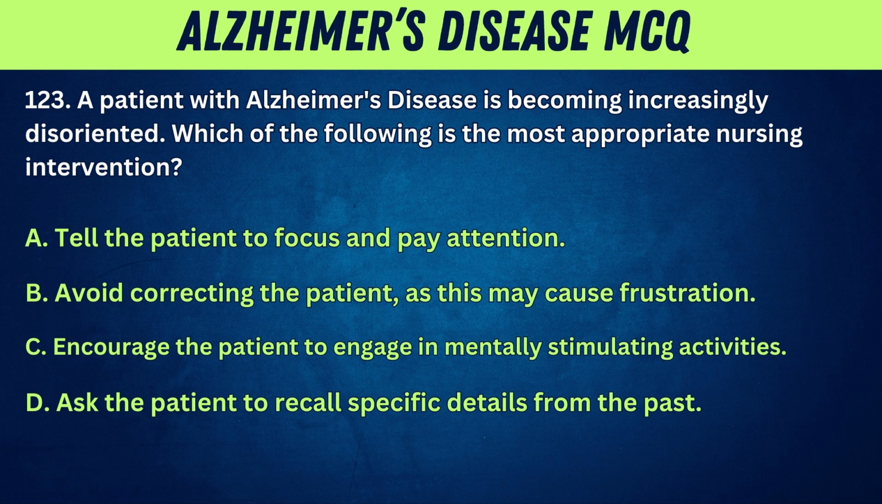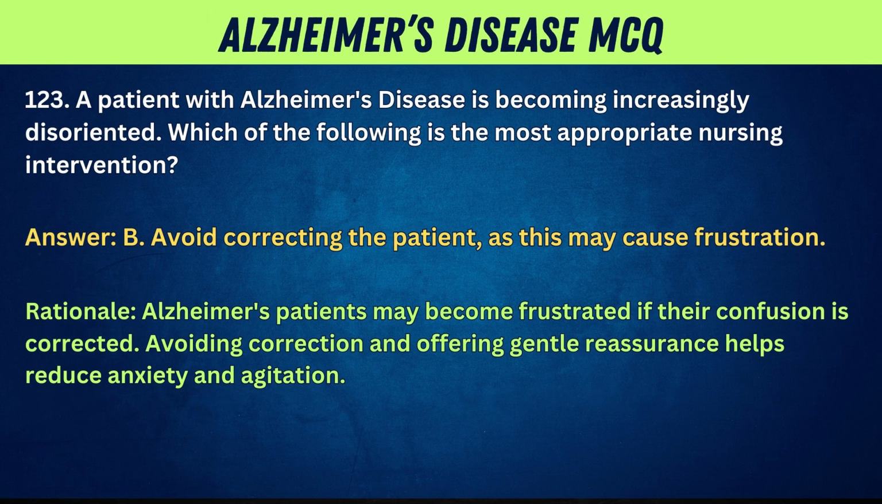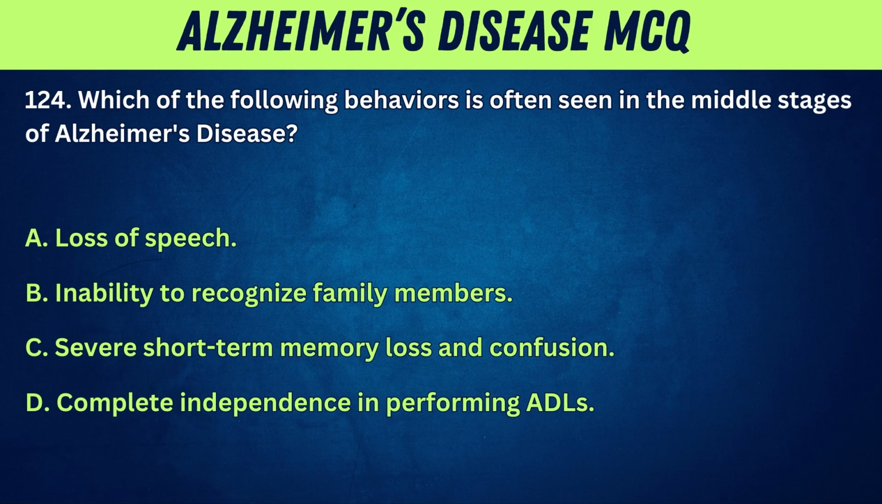Encourage the patient to engage in mentally stimulating activities. D. Ask the patient to recall specific details from the past. Answer. B. Avoid correcting the patient, as this may cause frustration. Rationale. Alzheimer's patients may become frustrated if their confusion is corrected. Avoiding correction and offering gentle reassurance helps reduce anxiety and agitation.